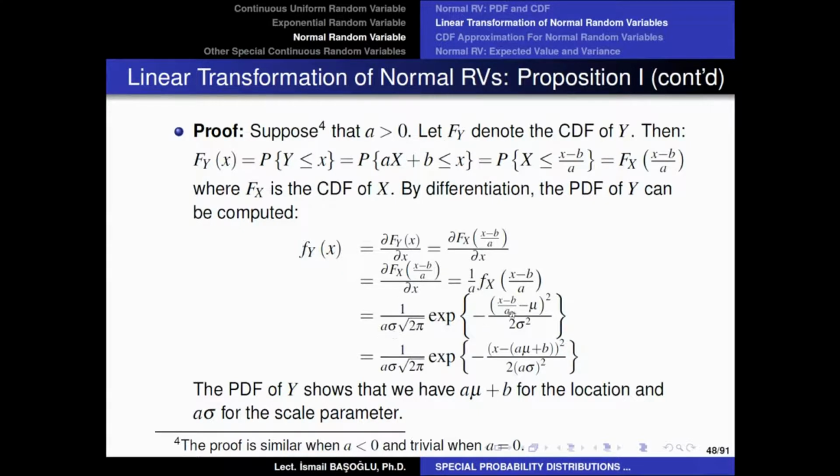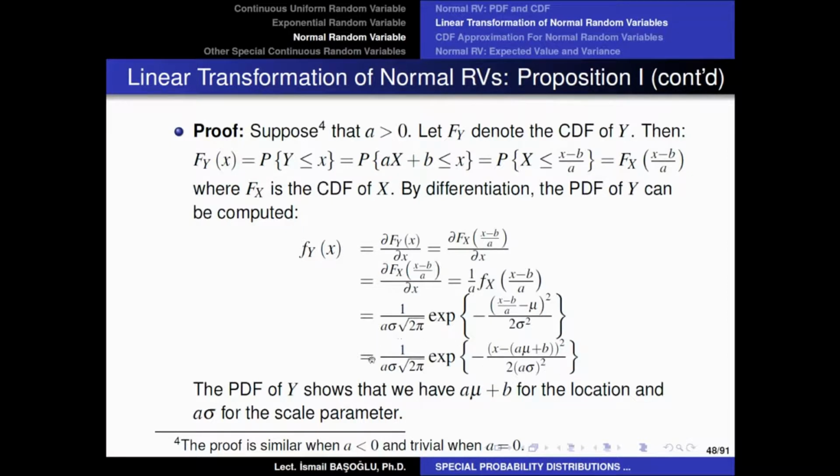Now, if you play around with the numerator of the power of the exponential function, it will become X minus A mu plus B to the power 2, and the A squared component will be written in the denominator part. So by a little algebra here, the power of the exponential term can become X minus A mu plus B to the power 2 divided by 2 A squared sigma squared.